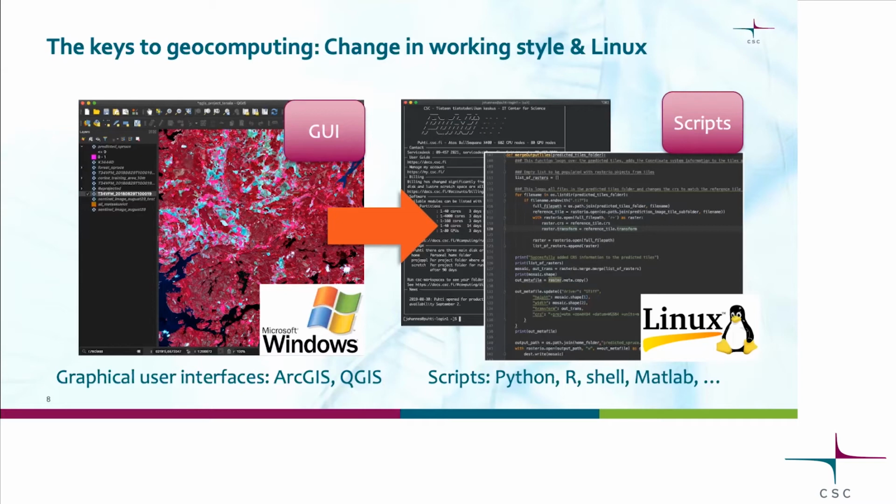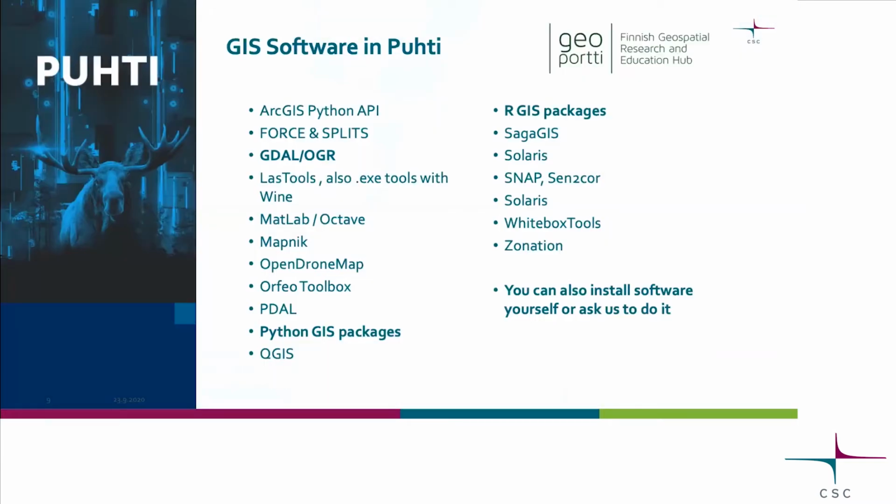We have installed, I'll show you a list. And you can run those with normal shell commands, basically. So if your program is not listed in here, you can ask us to install it if it's possible to install in a Linux environment. And you can use it in Puhti.